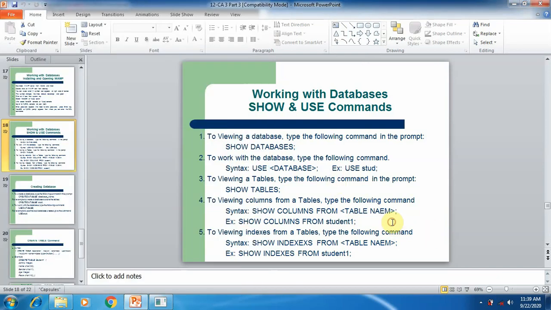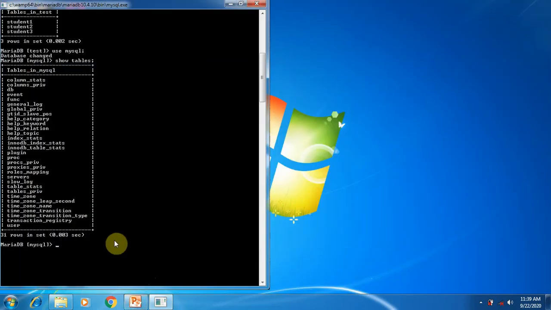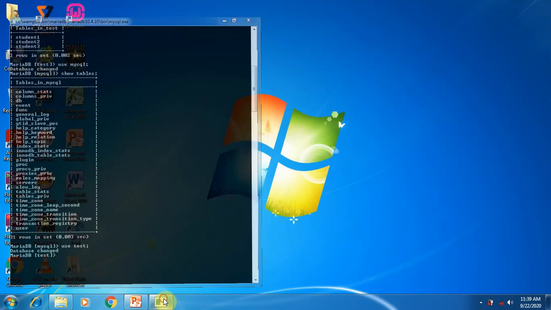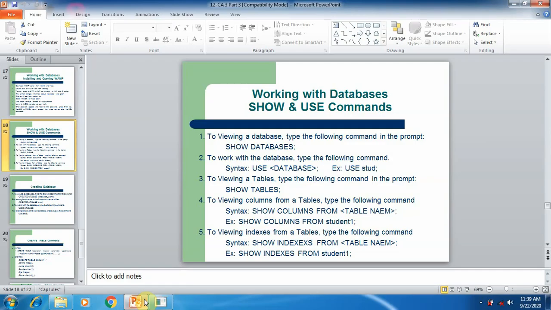The next commands we are going to use, after creating a table, are the 4th and 5th commands. These commands are used to view the columns of the table and to show the index of the table. Now I am going to change the database from mysql to test. So use test. Now I am going to use the 4th command, show columns from table name, to view the columns of a table.